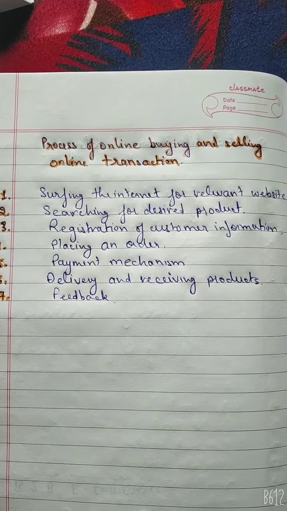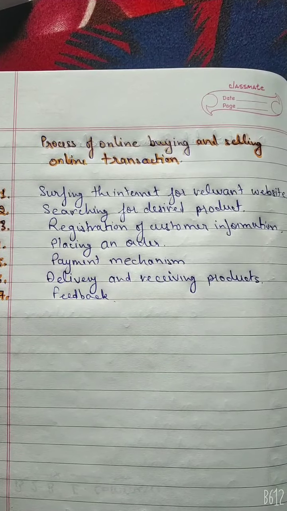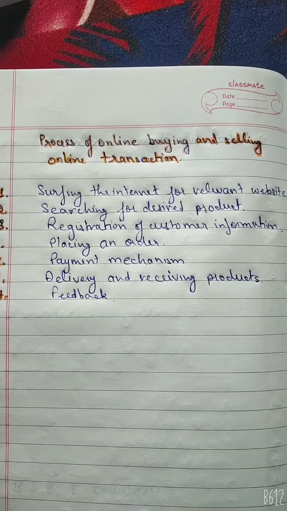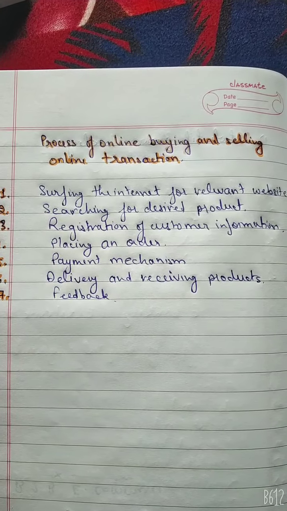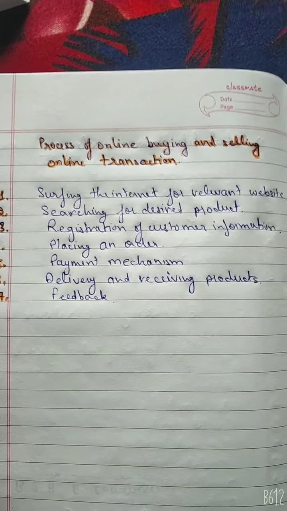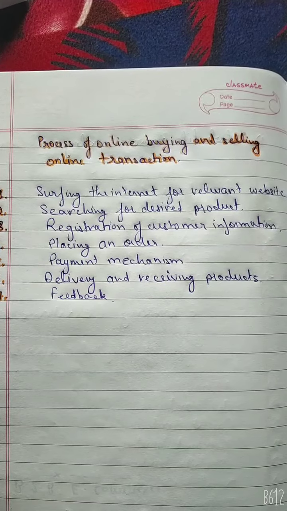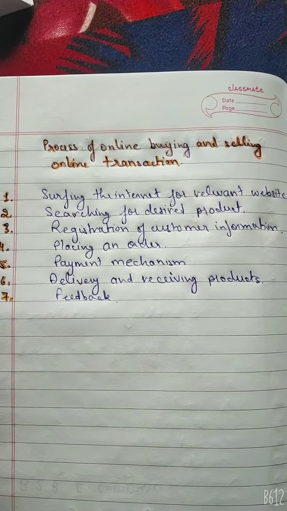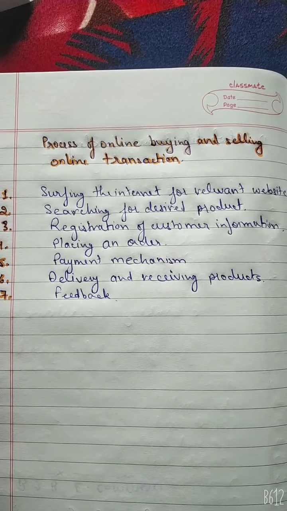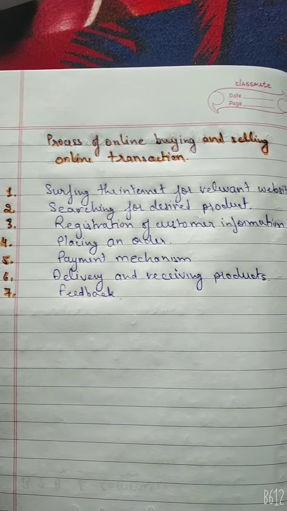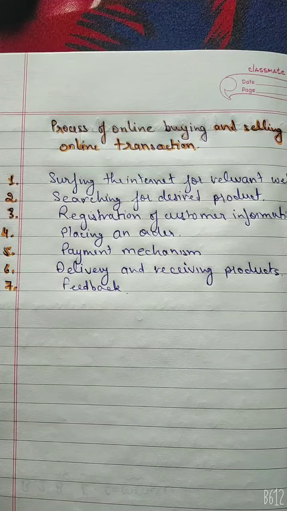Next, registration of customer information. First time online shoppers and buyers are supposed to register on the relevant website to avail the service from the relevant seller. They need to create a login password to personalize the relationship between the customer and the e-business. The password is required to maintain secrecy and privacy of the customer's choice and pattern. Buyers and customers also need to provide personal details like address and contact details where the product or service can be delivered. This information is stored and maintained by the seller for future transactions.